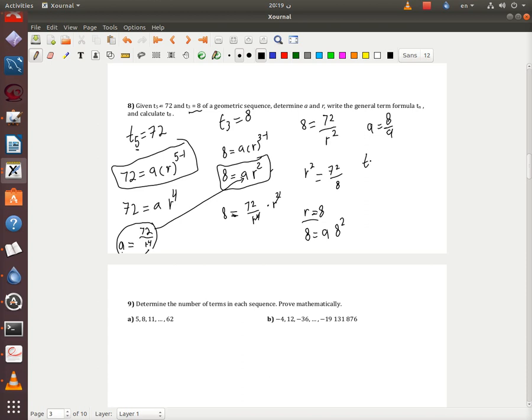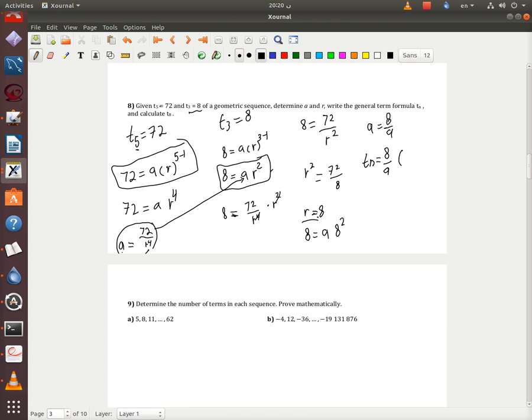Now Tn is what? Now I have a is 8 over 9, and I have n is 8, and then I'm going to have r. What is r?